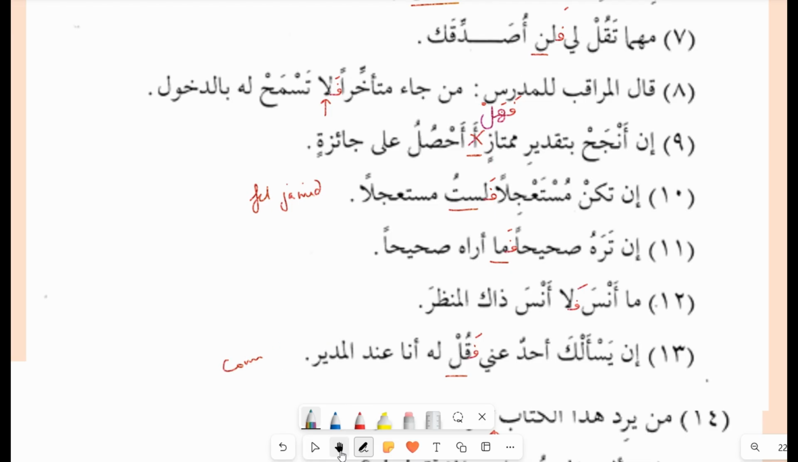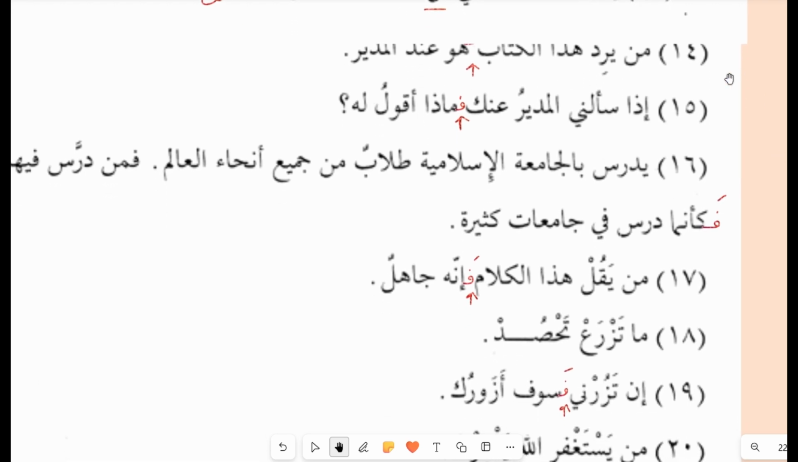Now let's see the last ones here. We have 4 more. Yes, there are a lot of sentences here. Now we will see this sentence. من يريد هذا الكتاب هو عند المدير. Do we have to put a fa here? Yes, because this is a jumla ismiya. The jawab is jumla ismiya.